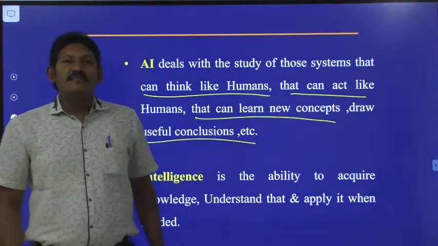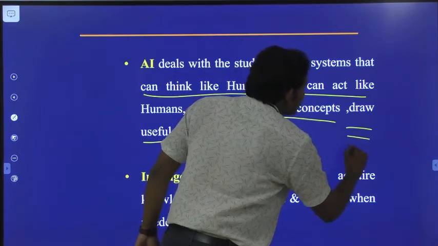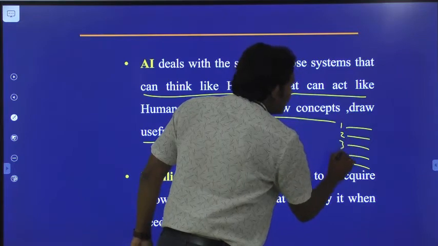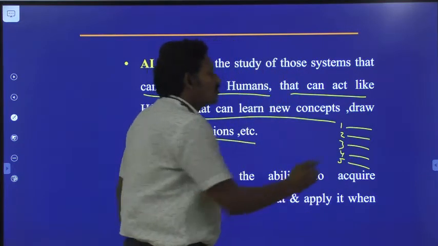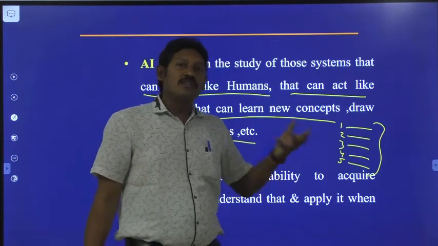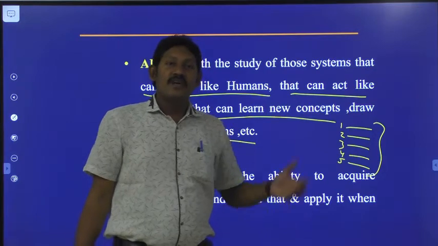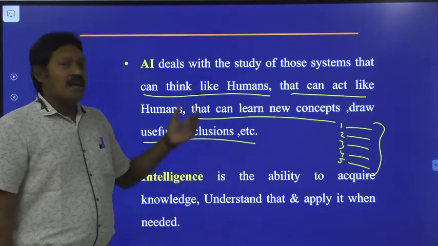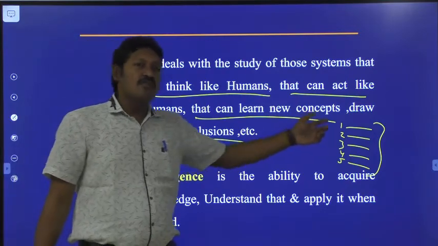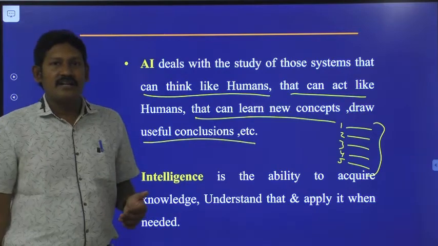If we human beings were given 5 statements, we are in a position to draw more than 10 conclusions from them. In the same way, the AI based machine should also be able to draw new conclusions from the existing data, right?